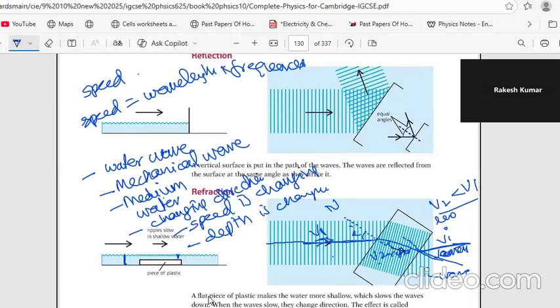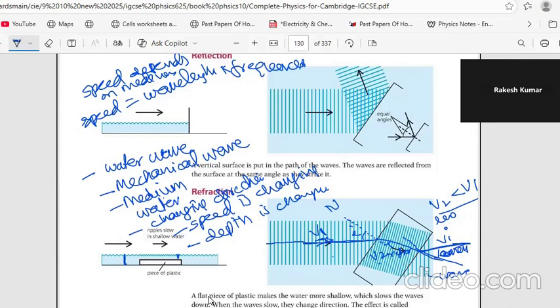Now the speed depends on the medium. That means if the medium is different, the speed will be different. It depends on the elasticity properties, all those properties. So this is not dependent on the source.